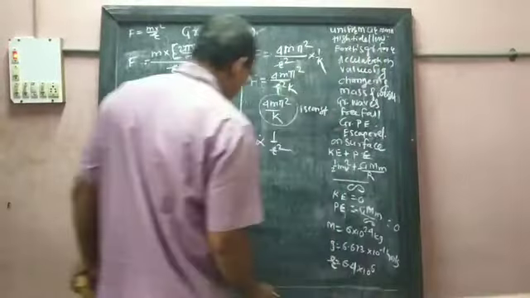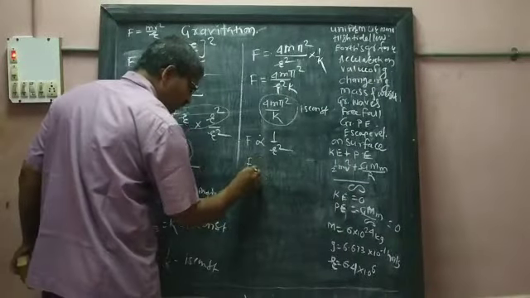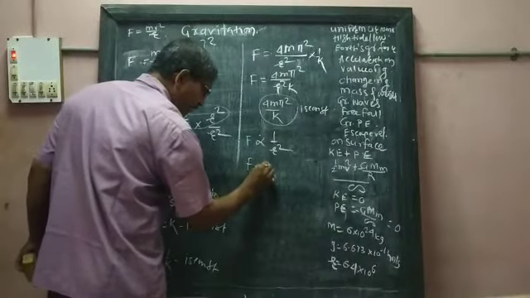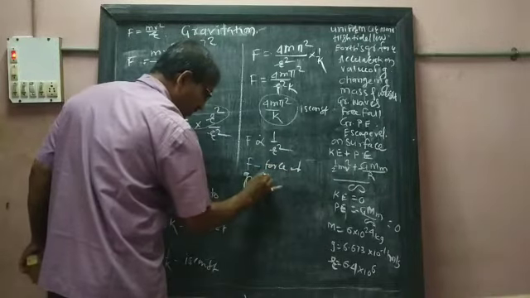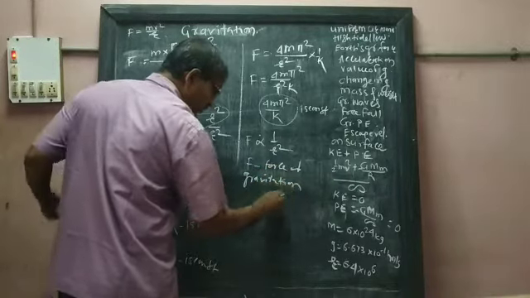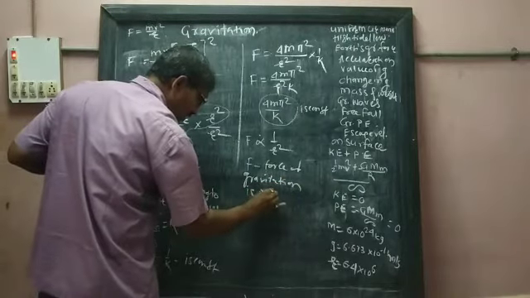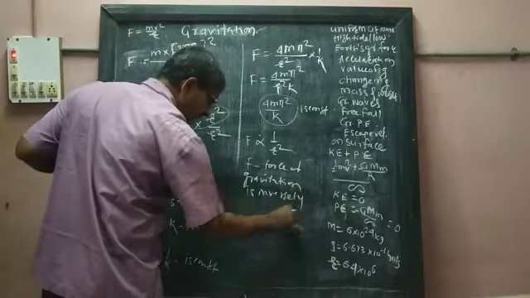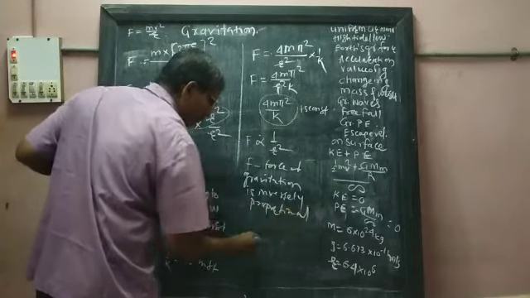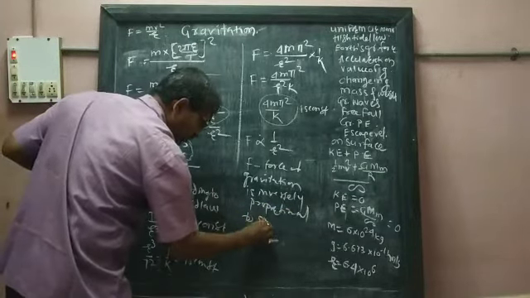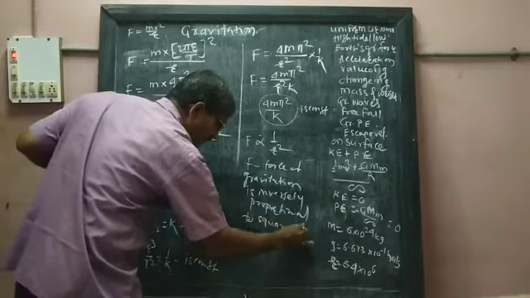And therefore this F means force of gravitation. Force of gravitation is inversely proportional to the square of distance.